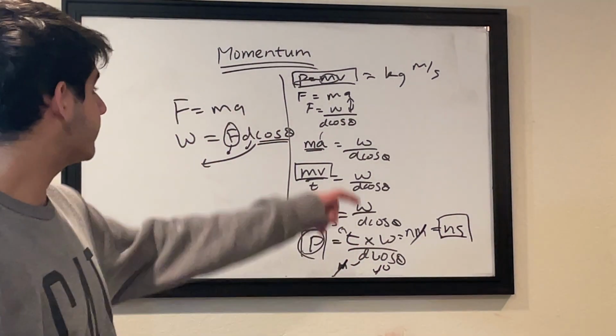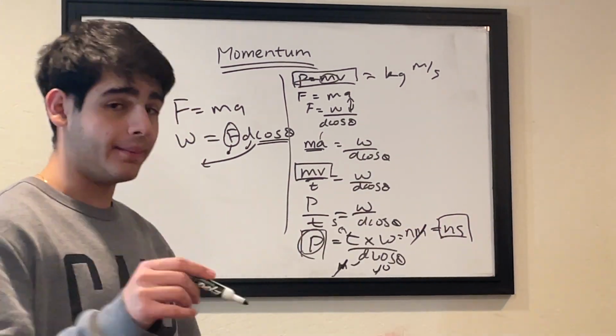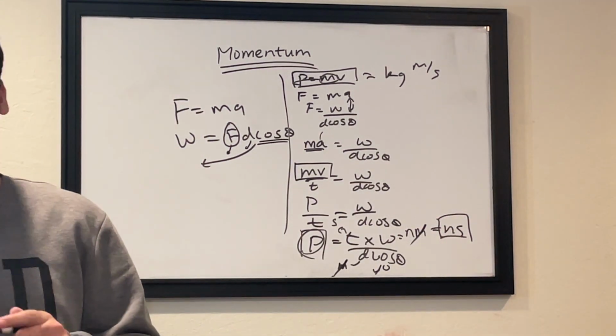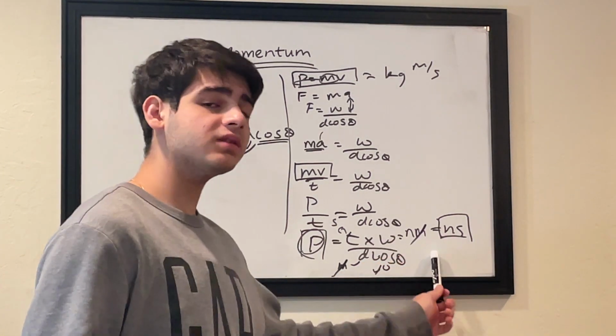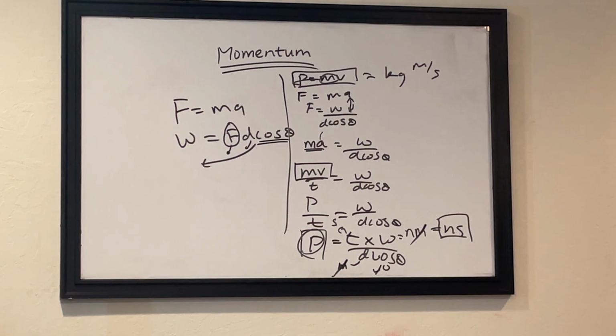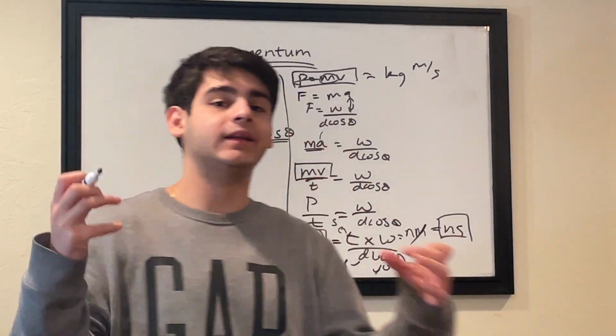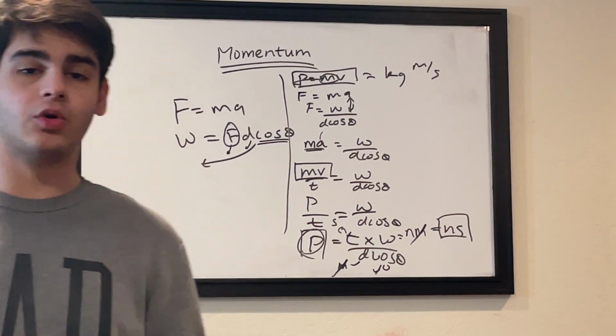Let me tell you one thing. There is a difference between this and this, and I will show you the difference between them in the next video. The next video is going to be on impulse, and impulse is basically the large force acting for a very short time. It's the large amount of force acting on an object in a very short period of time.